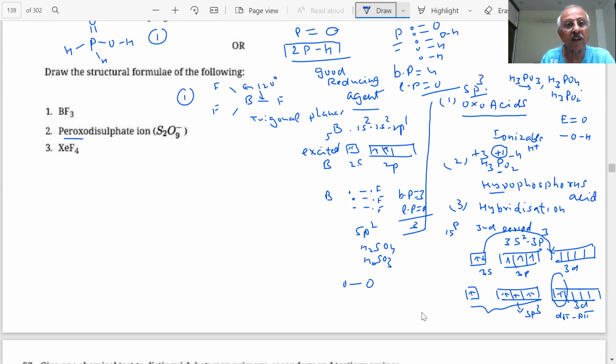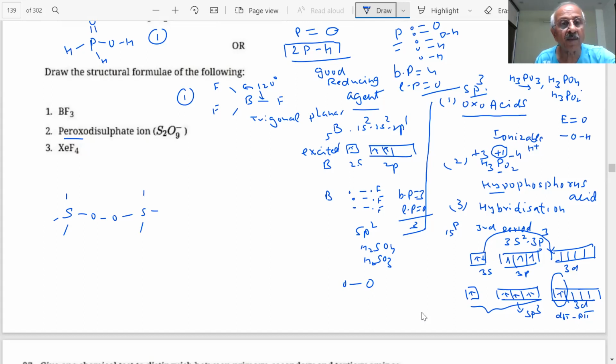So there are two sulfurs, students, and each sulfur... Once I put it like this, I am clear. What is the hybridization of sulfur in this case? Any of these, students? sp3. Each sulfur is sp3 hybridized, students.